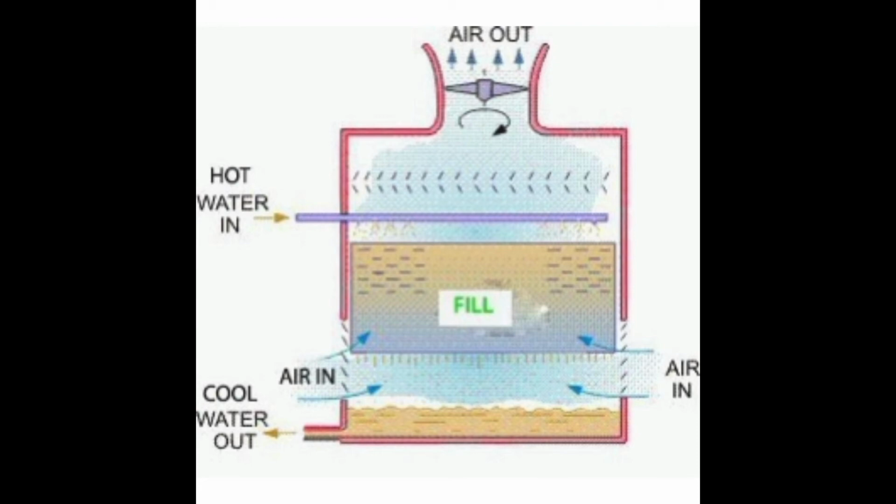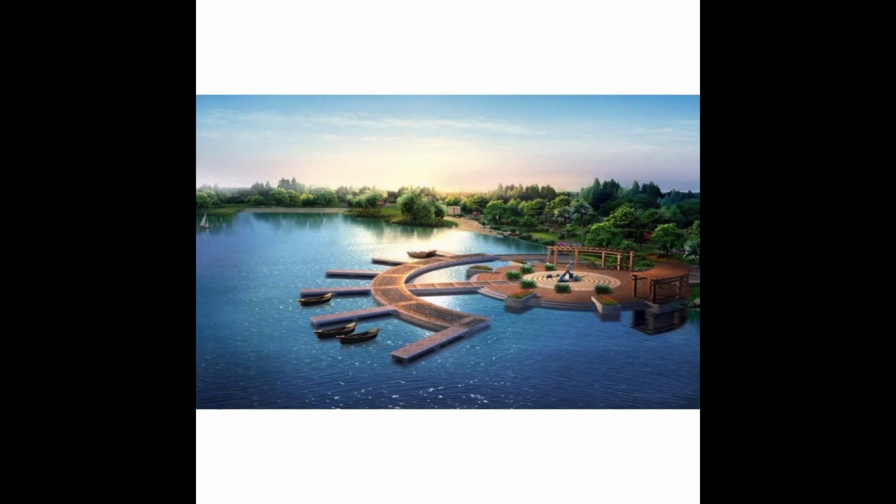The next solution would be using cooling towers. After using water from water sources for cooling purposes, it is subsequently returned to the water body after passing through the condenser, which is termed the cooling process. Therefore, cooling towers are designed to control the temperature of water to make the cooling process more effective. Cooling towers are mainly used to dissipate the recovered waste heat to eliminate the problems of thermal pollution.